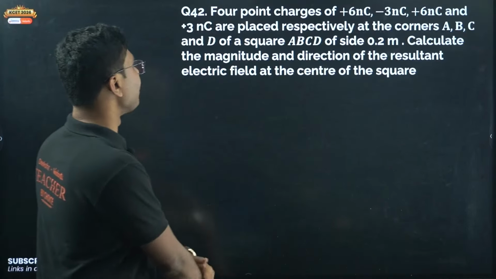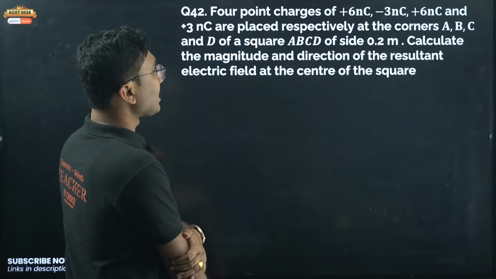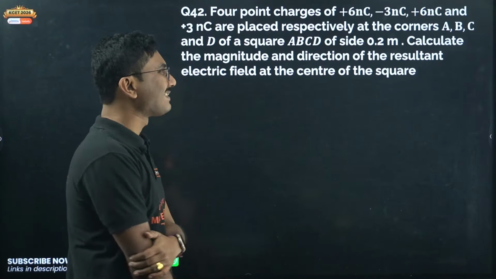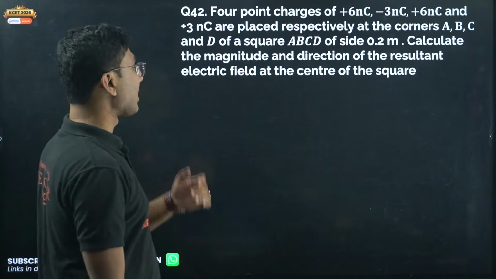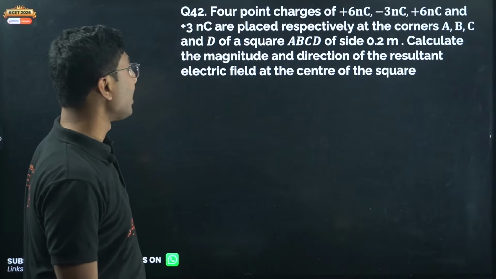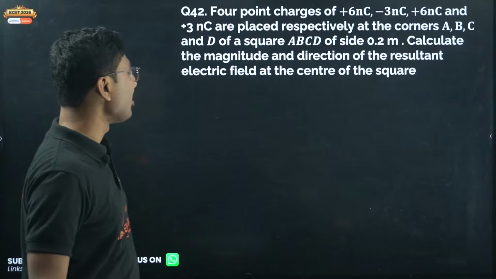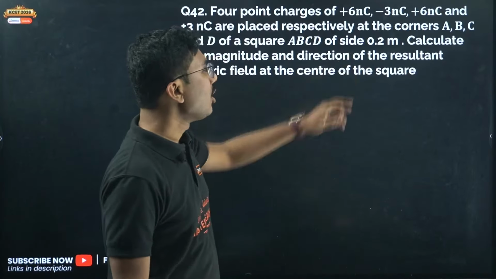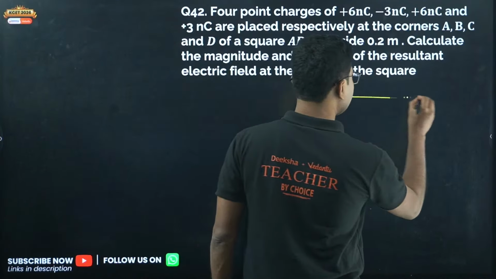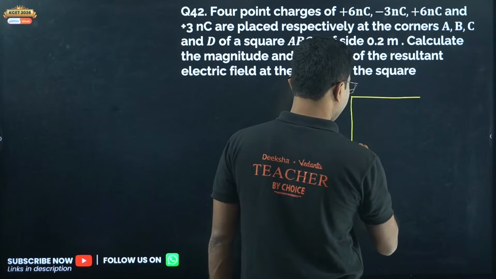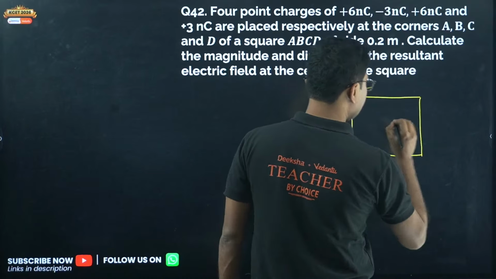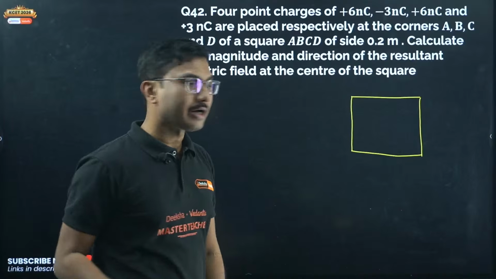Now let's see the problems, numericals. Four point charges, plus 6 nanocoulomb, minus 3 nanocoulomb, plus 6 nanocoulomb and plus 3 nanocoulomb are placed respectively at the corners A, B, C and D of a square ABCD of side 0.2 meter. So let's draw the diagram first. Whenever you see such questions, diagram is compulsory. Without diagram you will not get any marks.